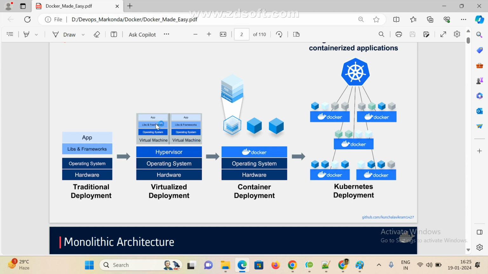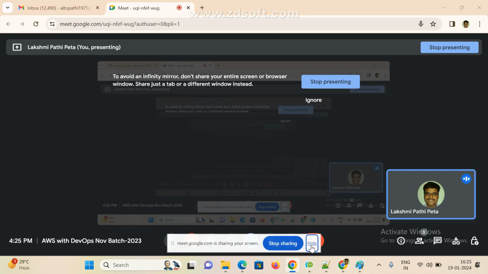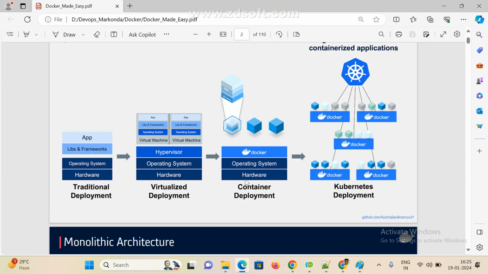One for C, one application deployed here, just assume Java, one application deployed, this is .NET related, and whatever we want we can create multiple VM machines. Simply we can create multiple VM machines. How to create multiple VM machines? With the help of a hypervisor.